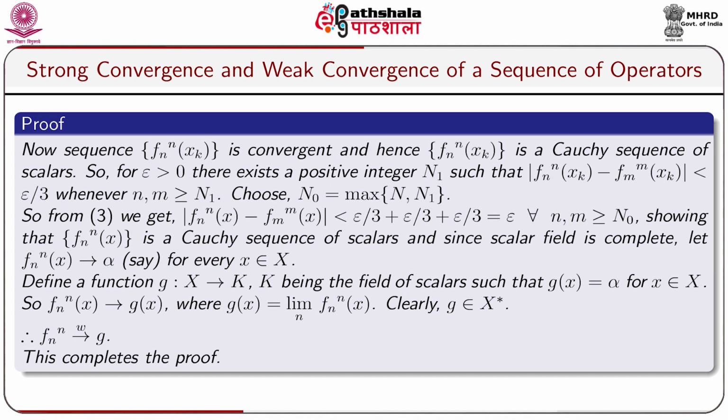So f_n(x) goes to g(x) where g(x) equals limit n of f_n(x). Clearly g belongs to X star, and this follows that f_n goes to g weakly. This completes the proof. Up to this, in this module, we have learned so many properties on convergence of a sequence of elements on a normed space.